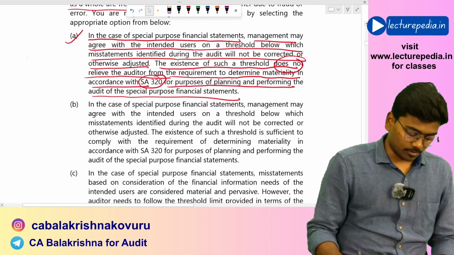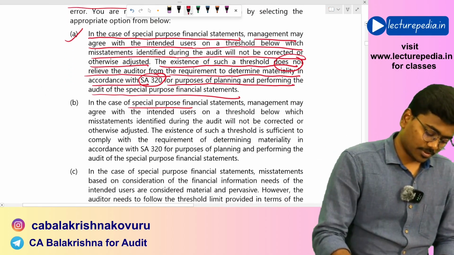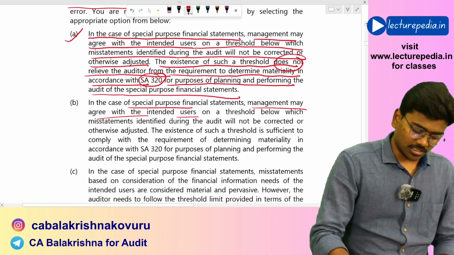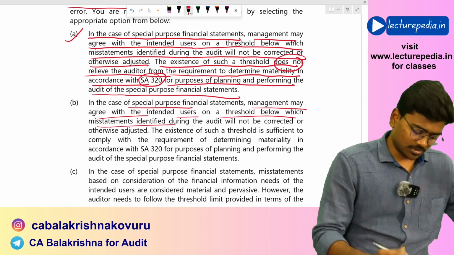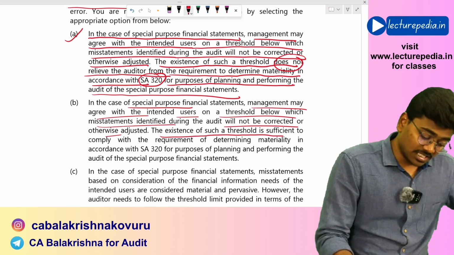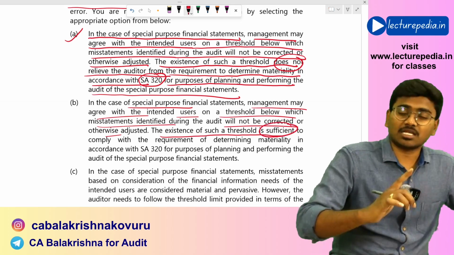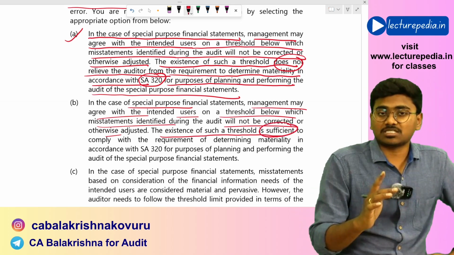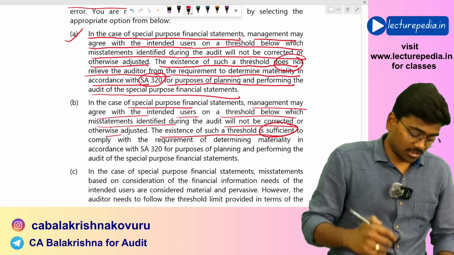We will also read other options. In case of special purpose financial statements, management may agree with the intended users on a threshold below which misstatements identified during the audit will not be corrected. The existence of such a threshold is sufficient or no? The existence of such a threshold is not sufficient. The auditor again has to determine his own materiality.